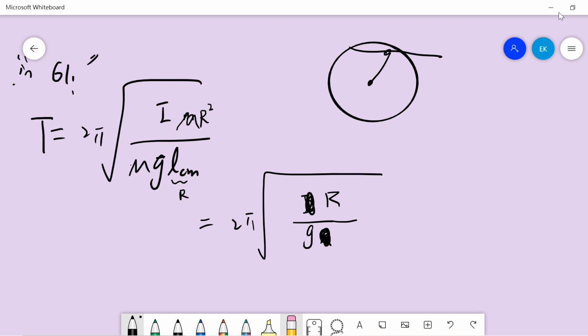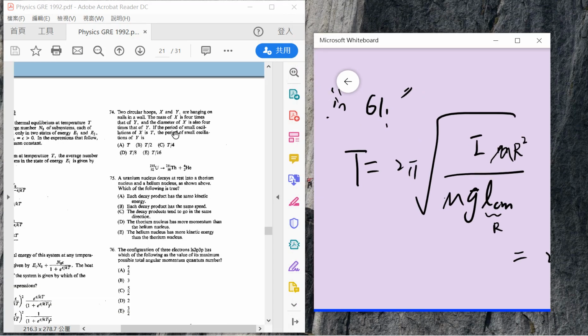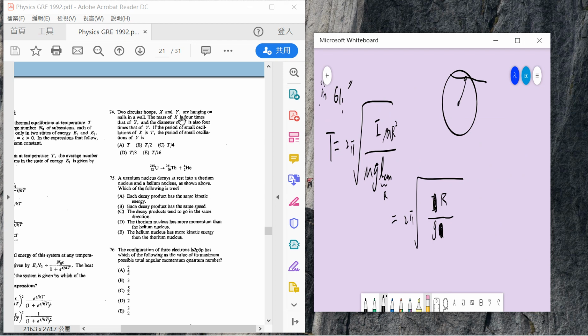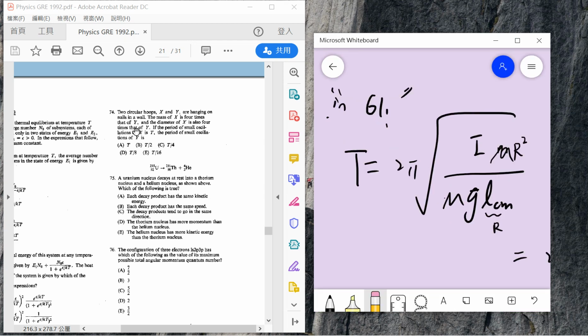So if the R of X is 4 times that of Y, the period of X should be 2 times the period of Y. Should be 2 times that of Y.